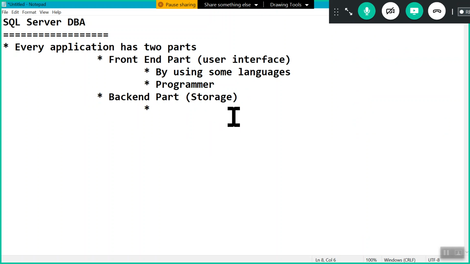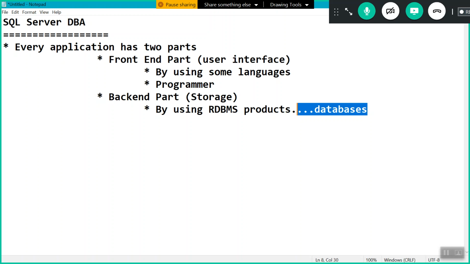That's why this backend part is a collection of databases, and it is developed with some RDBMS products. By using RDBMS products, we can develop the databases. That's why the backend part is a collection of databases like sales database, HR database, inventory database, right?